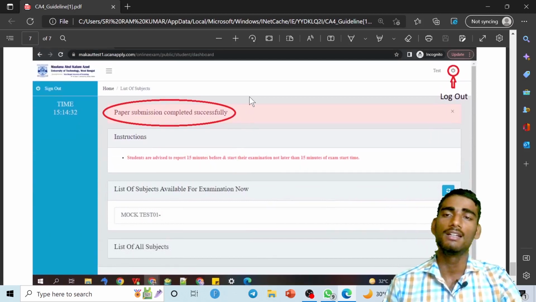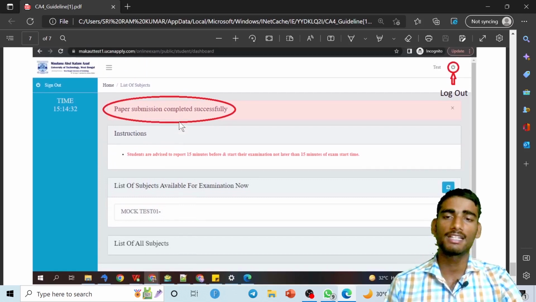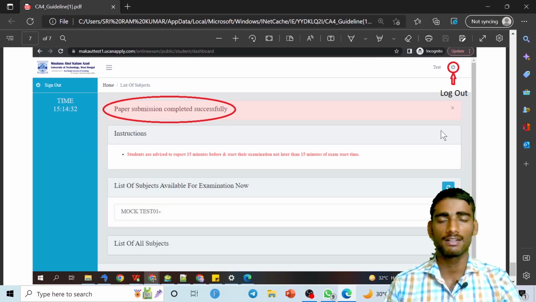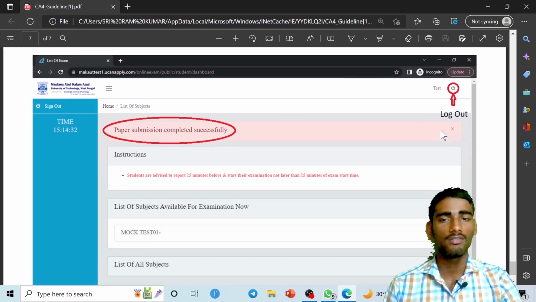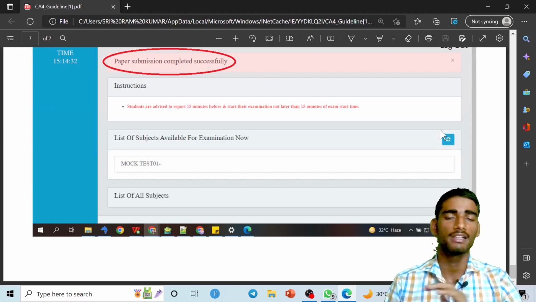After that you can see that this type of window will appear, same as usual, that you have already seen in the previous online session. So you just have to click on paper submission completed successfully. So this is the confirmation that yeah, you have submitted your paper. After that you have to click on log out. For safety purposes, you have to log out from the window, and thus your session ended.